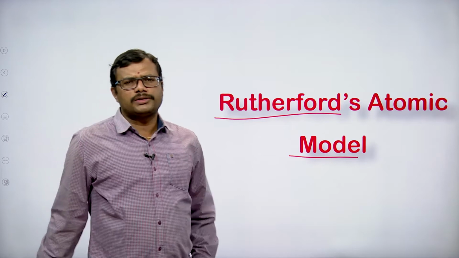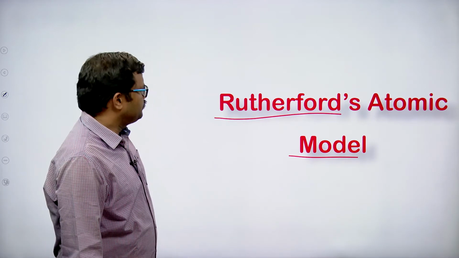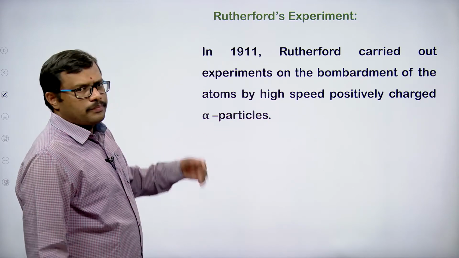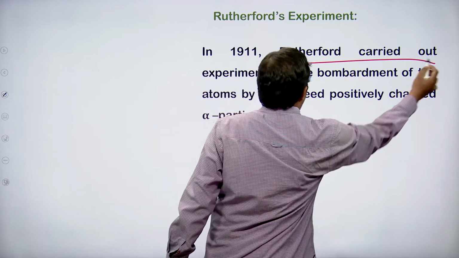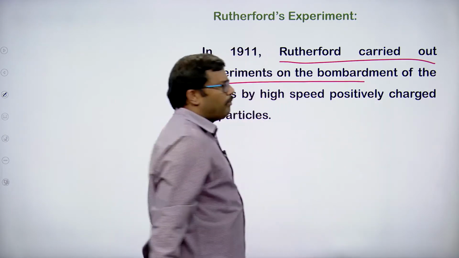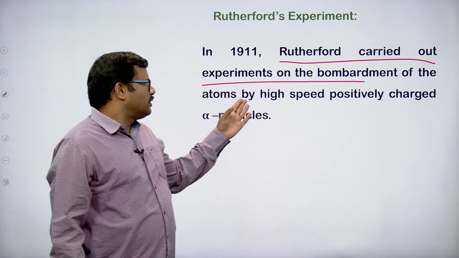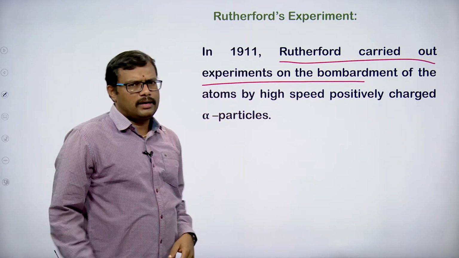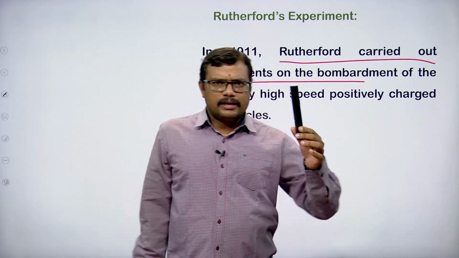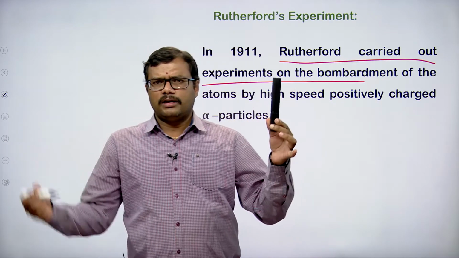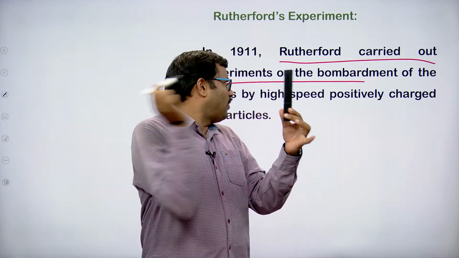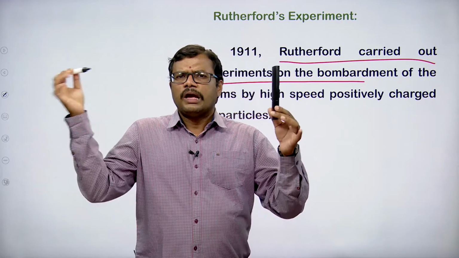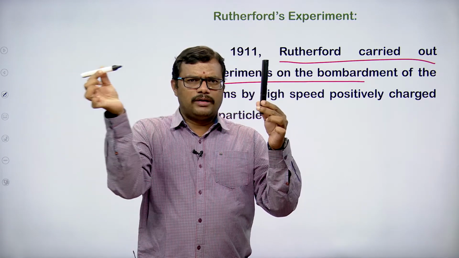Let us now focus on Rutherford's model of an atom. In 1911, Rutherford carried out experiments on the bombardment of atoms by high speed positively charged alpha particles. He took the material matter, and made high speed alpha particles, which are positively charged, bombard it.